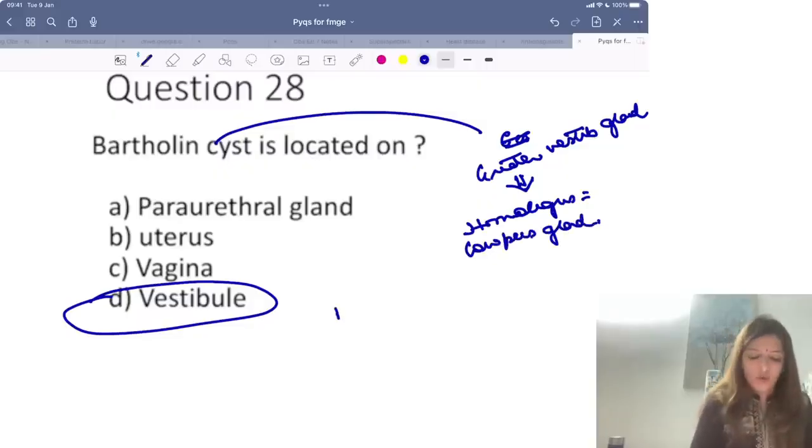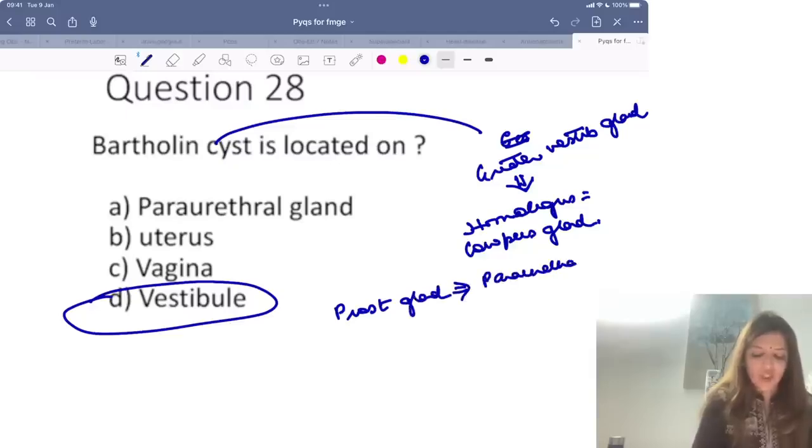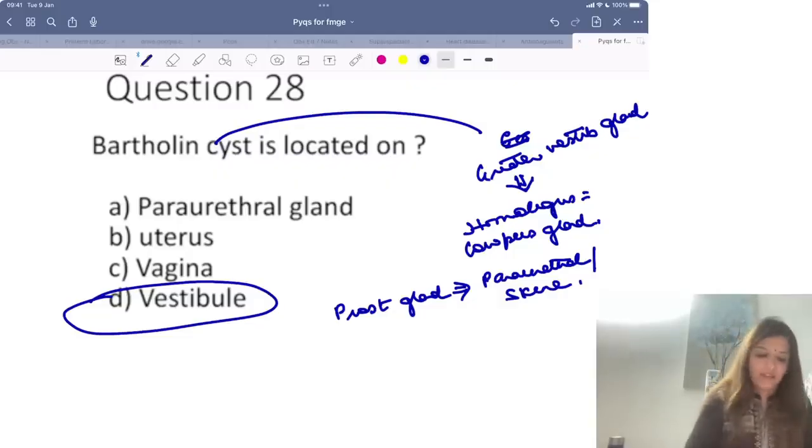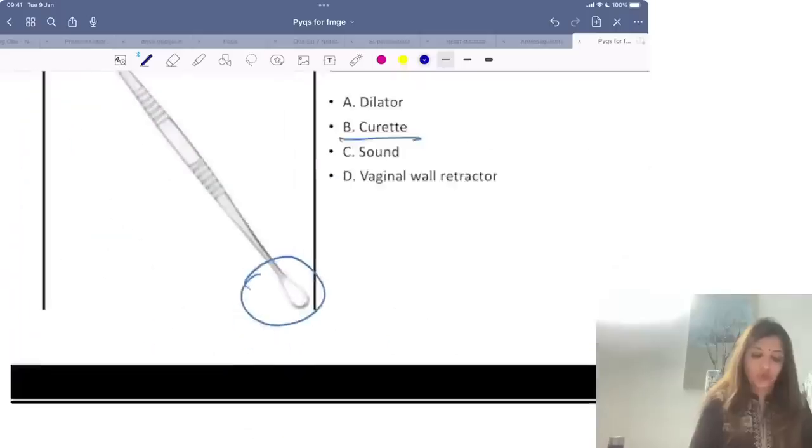Which gland is homologous to the prostate gland? It is the paraurethral glands, which are also called Skene glands. Skene glands are homologous to the prostate gland, right? Bartholin cyst, everything other than that I have already told you.